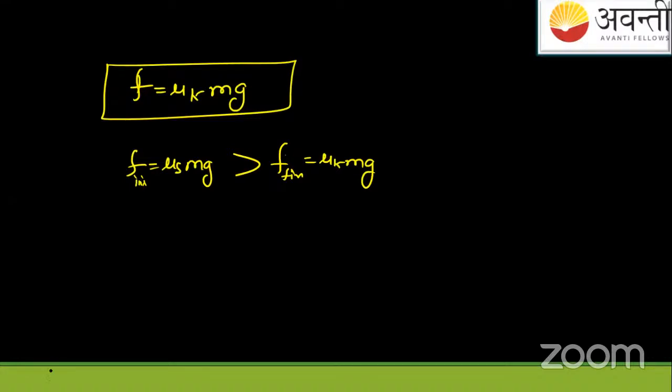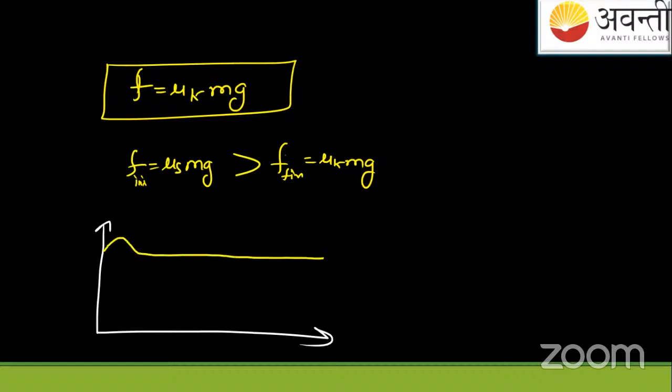Clear? That's why, students, when we draw the graph of friction, you might have seen this so many times. The graph is like this. It increases and then it becomes constant. Friction value first increases with distance, time also, like this, and then it goes constant.